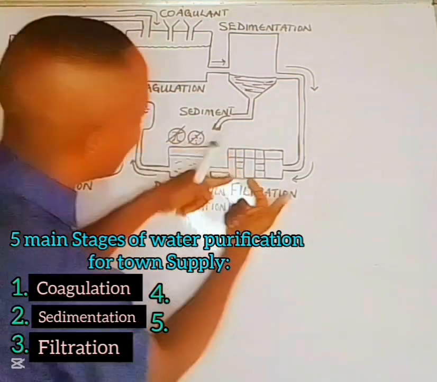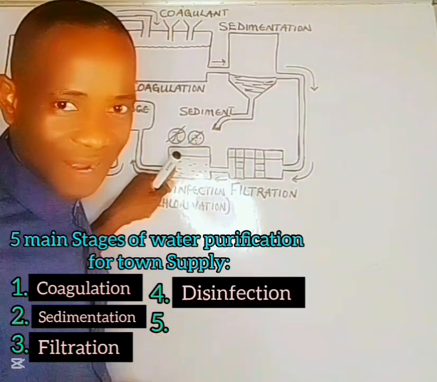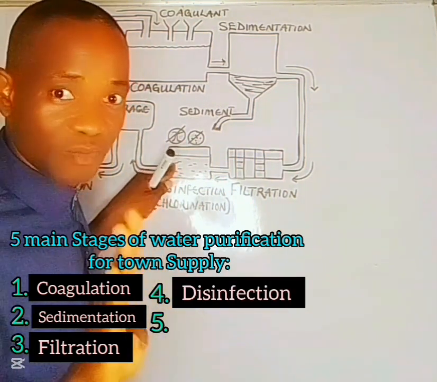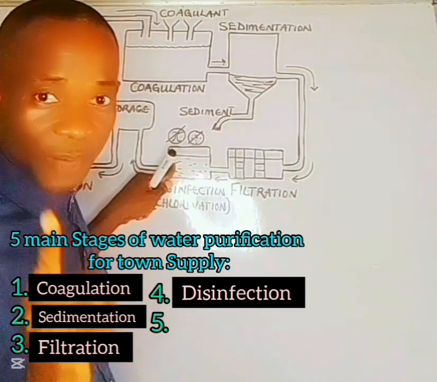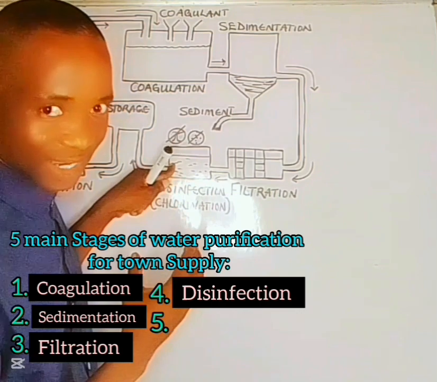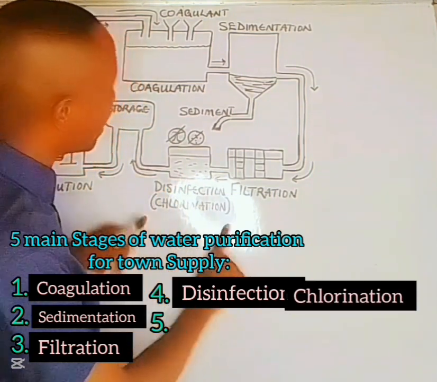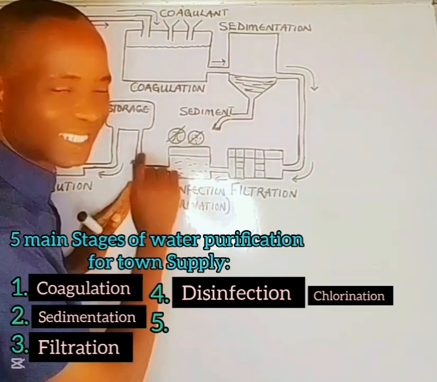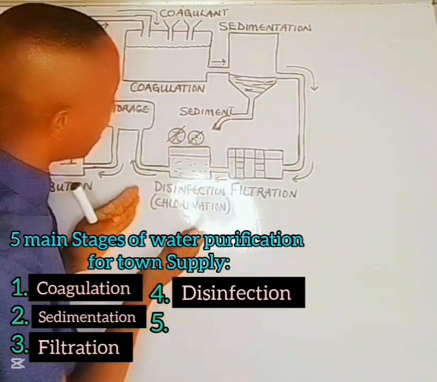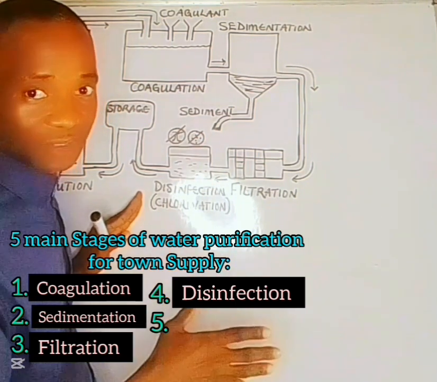Now, this cleaner water is passed into the next chamber where germs are terminated. There are 2 main ways of killing germs. Number 1 is by introduction of chlorine, because chlorine is a germicide. And if chlorine is used, it is called chlorination. And in fact, this stage is disinfection stage, where chlorine is used to kill germs like bacteria and other pathogens.